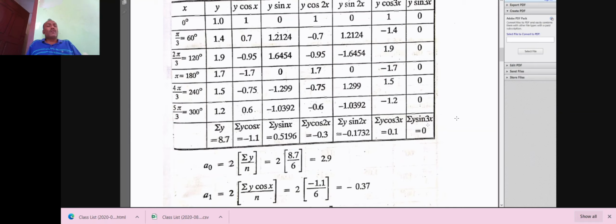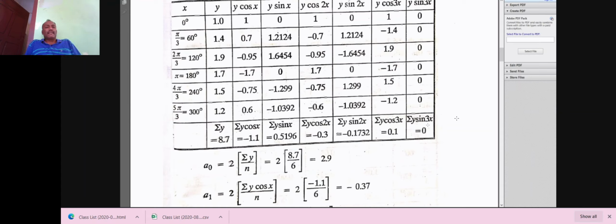And in the third row, cos of 120 degrees will be some value into the y value 1.9. Multiplying these two, we get minus 0.95. Similarly, writing up to the end of the first column and summing it, we get summation of y cos x equal to minus 1.1.